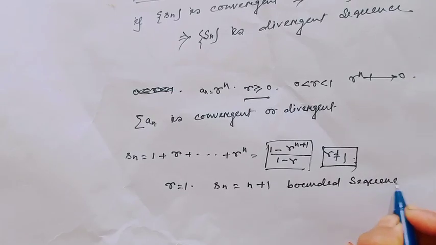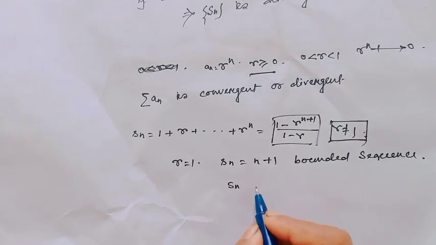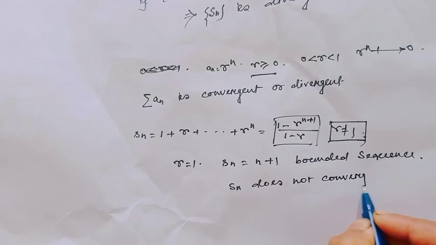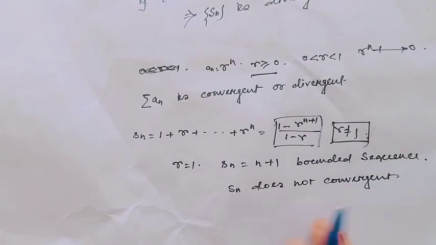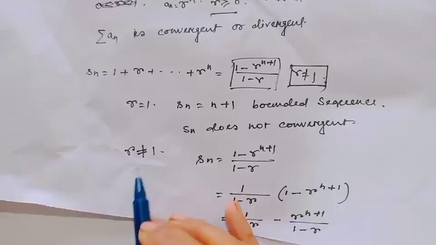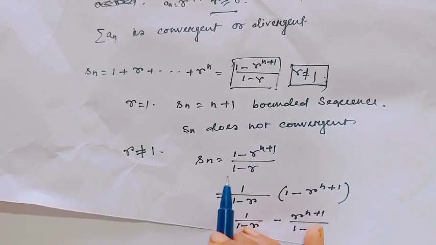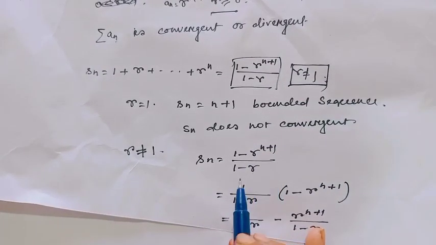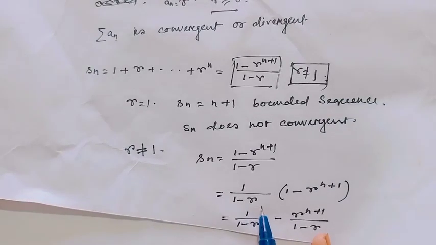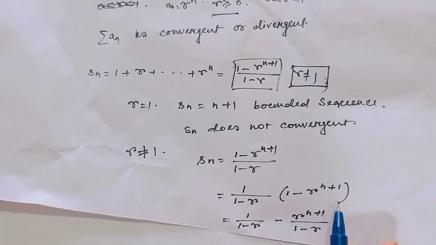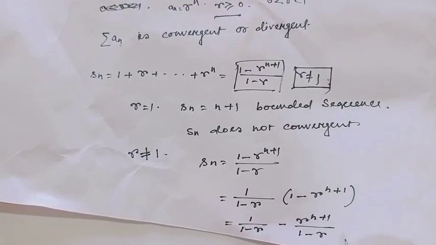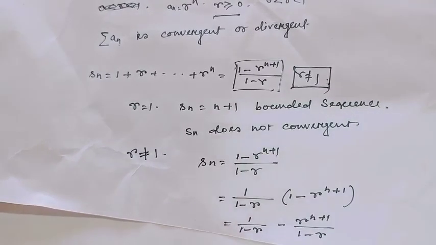So we can tell easily Sn does not converge because this is a bounded sequence. Now I will say for r not equal to 1. When r not equal to 1, then Sn equals (1 minus r to the power n plus 1) over (1 minus r). We can write this as 1 over 1 minus r times (1 minus r to the power n plus 1). And this is equal to 1 over 1 minus r minus r to the power n plus 1 over 1 minus r.